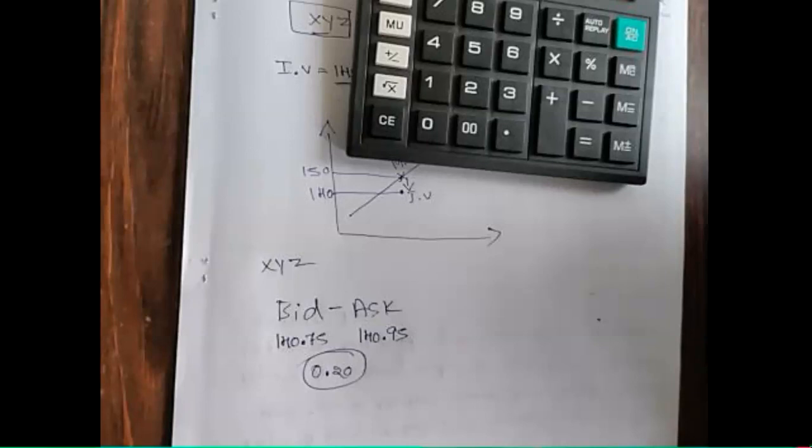And the next condition, there are no restrictions on short selling. As I said, short selling means you are selling the underlying asset without holding stocks. First you sell, then you repurchase. That is called short selling. You can sell a stock without holding it by paying a margin amount. Just pay margin, take a short position.